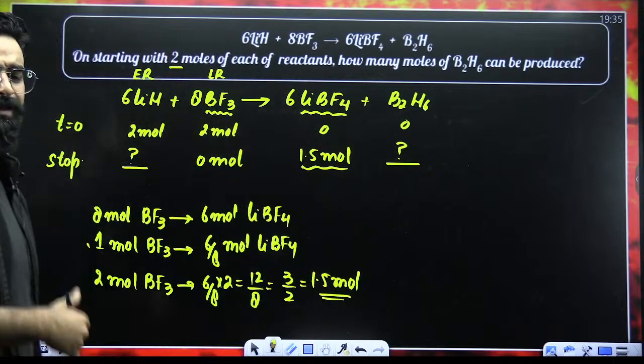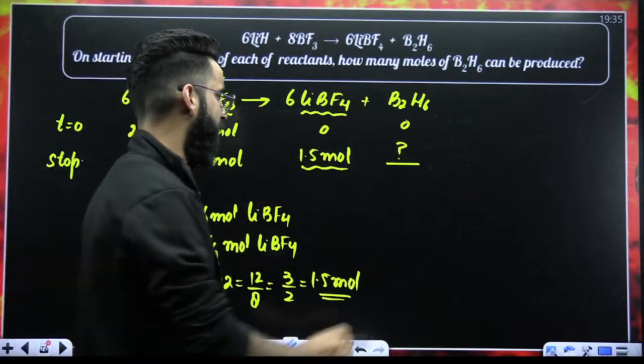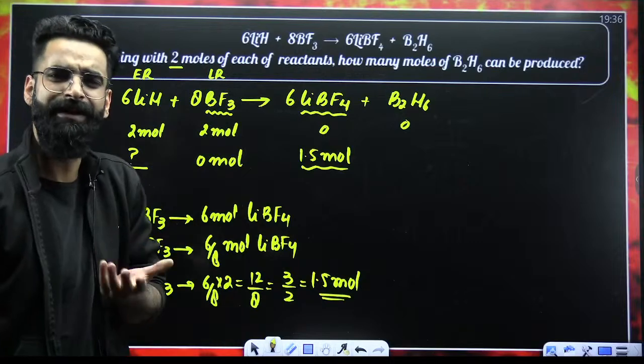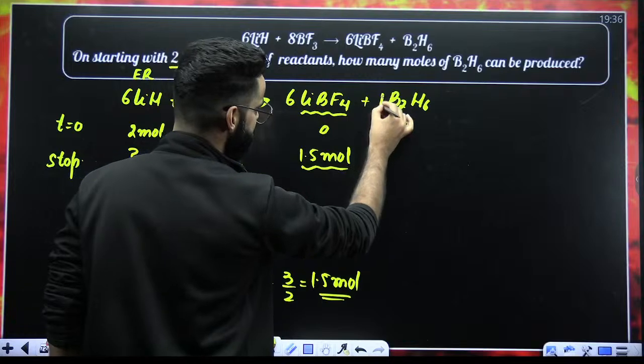Okay. Now let's get to know how many moles of B2H6 have got formed at the end of the reaction. Again, the limiting reagent is going to decide that. The stoichiometric coefficient here is 8, here it's 1.